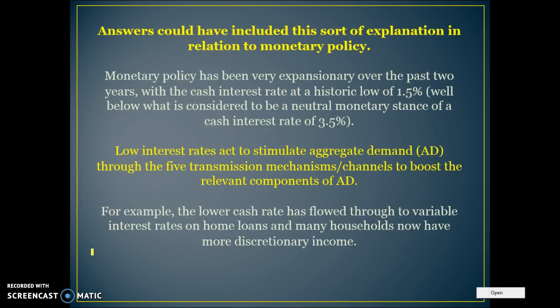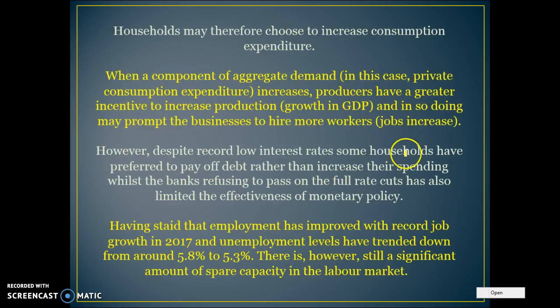So, in terms of monetary policy, it has been very expansionary. The cash rate has dropped to 1.5%. That's historically low. It's well below the neutral range of 3.5%. Lower interest rates act to stimulate aggregate demand, and through the transmission mechanisms boost aggregate demand. For example, the lower cash rate has flowed through to variable interest rates on home loans, which has boosted consumers' discretionary incomes. Households may therefore choose to increase expenditure because they're armed with more cash after they pay their loans.